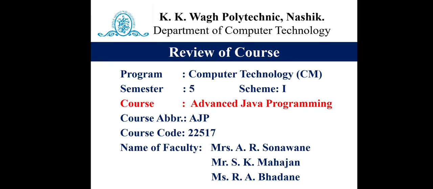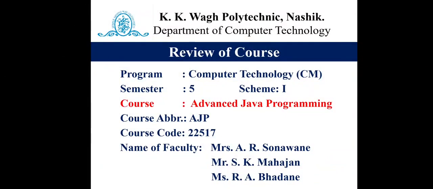Good morning, students. Today we will be discussing the new course of your fifth semester, that is Advanced Java Programming. This course belongs to the fifth semester. The course abbreviation is AJP and the course code is 22517. The faculty members are myself, Mrs. A.R. Sonone, Mr. S.K. Mahajan and Ms. R.A. Bhidane.